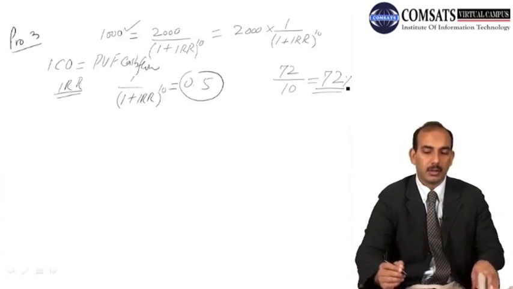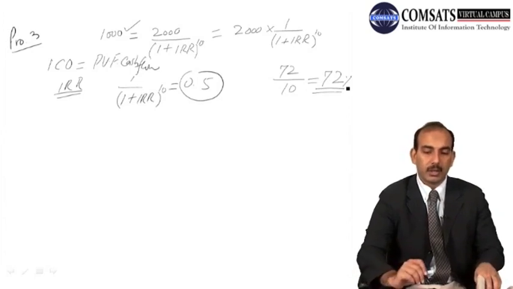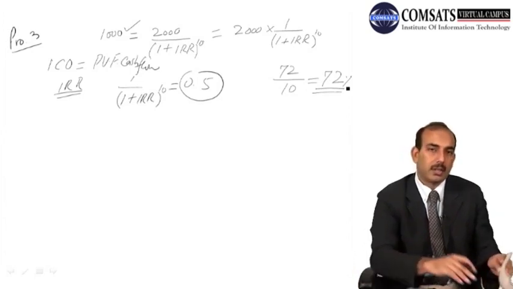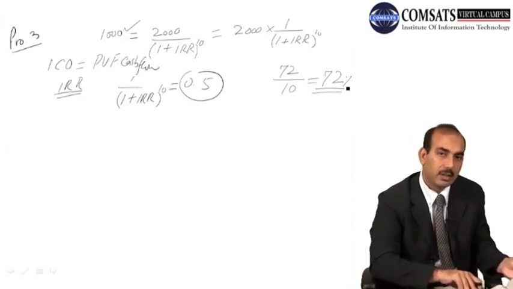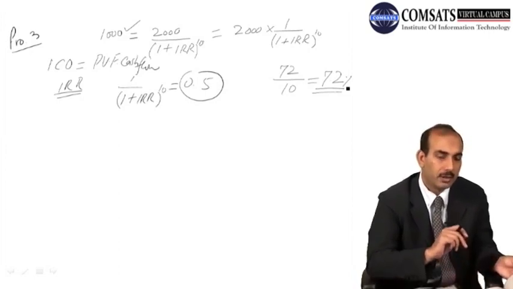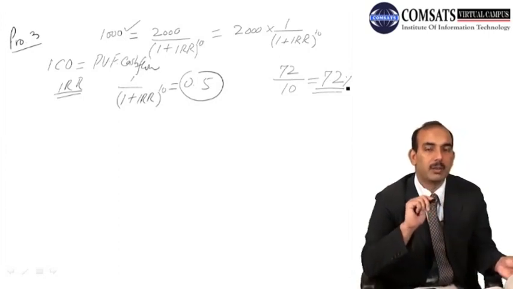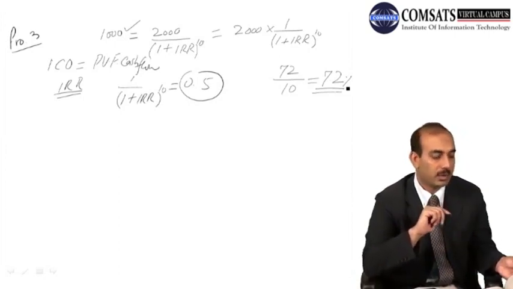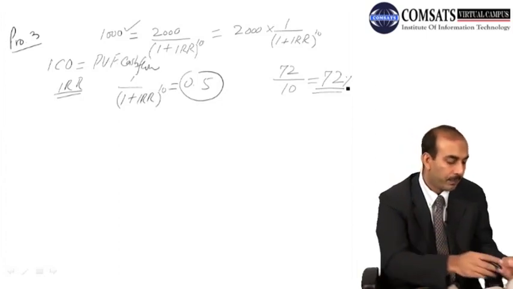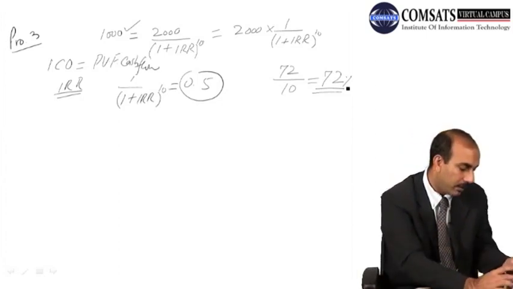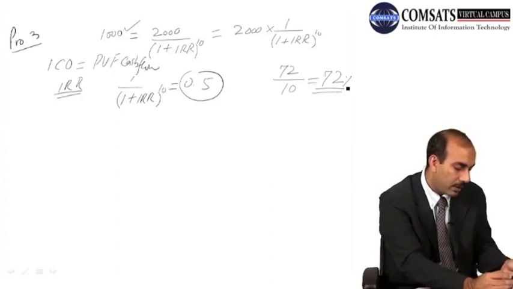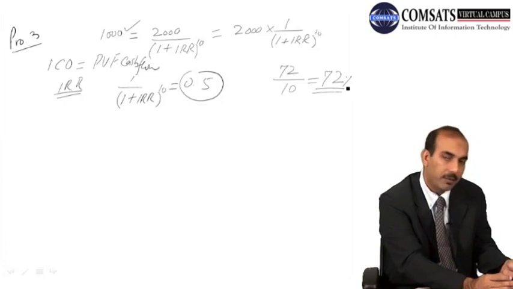So let's look at what it suggests. Okay, after 10 years with an internal rate of return equal to 7.2%, but we will not be given 7.2% here, we will be given maybe 7% and 8%. So we find the present value interest factor for the 10th year which is close to 0.5.